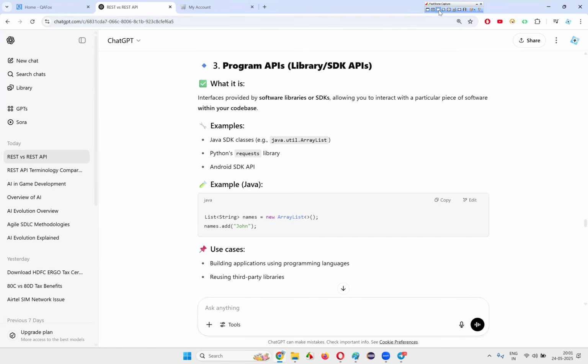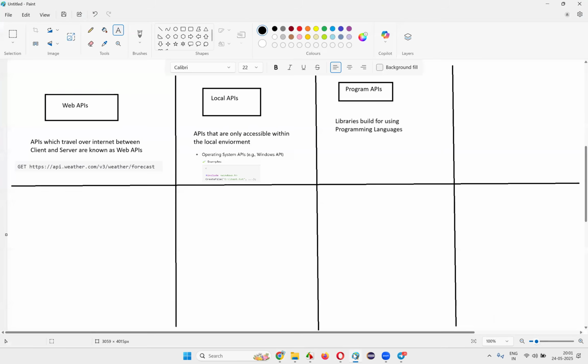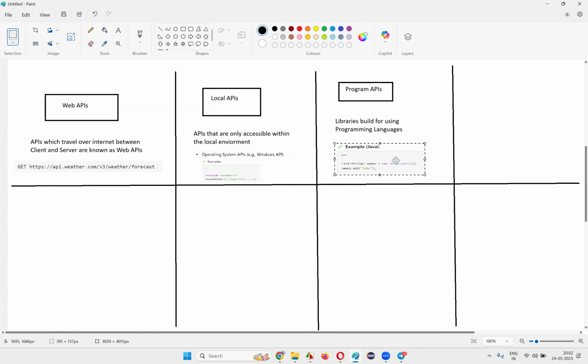So let's do one thing. Let me go here and provide this as an example for API. If you have learned any programming language, you will understand that.